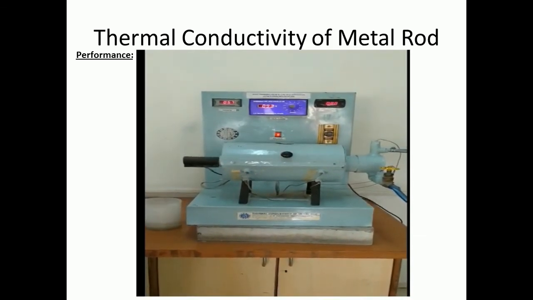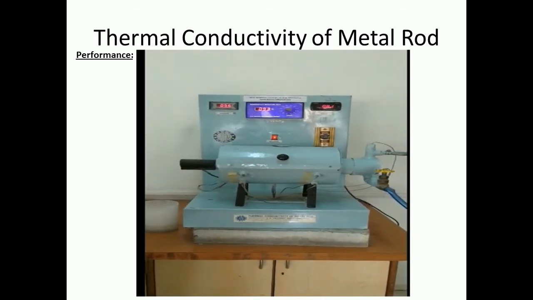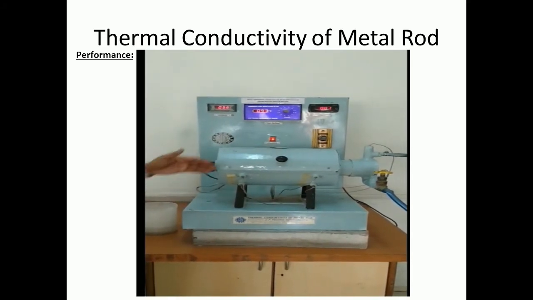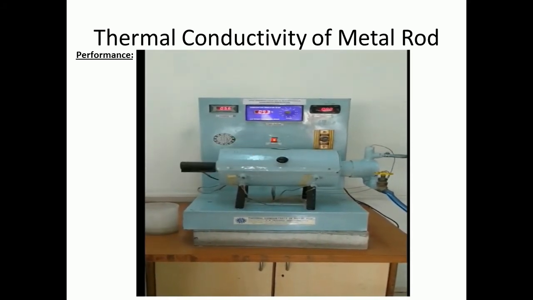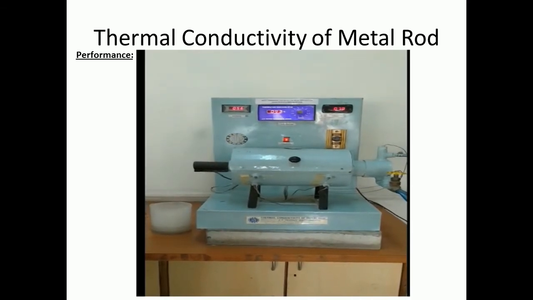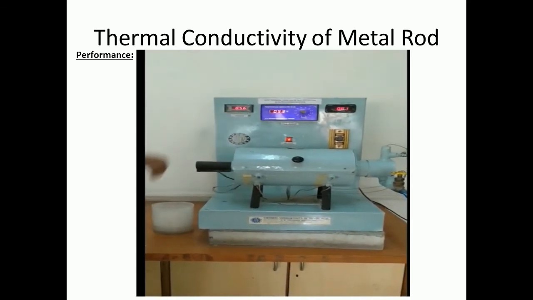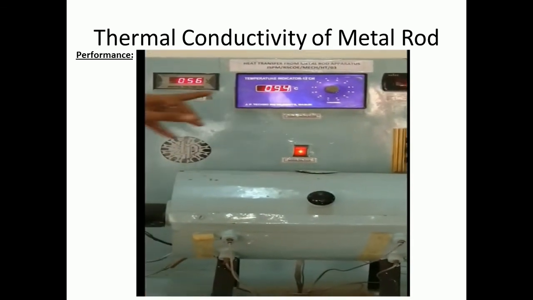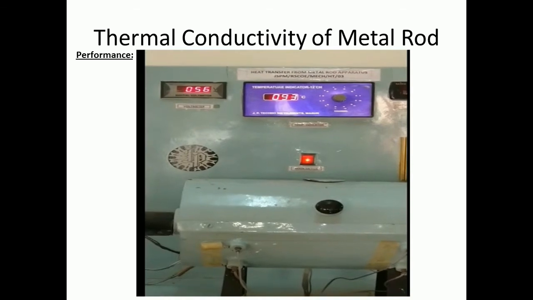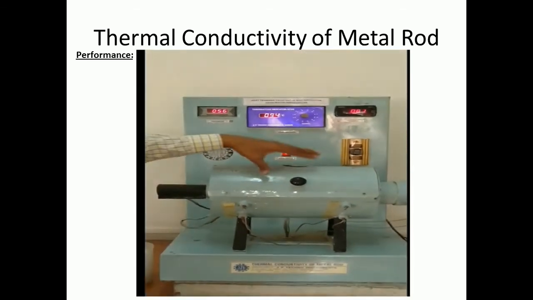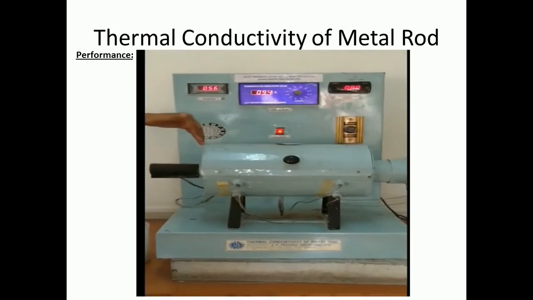So determination of thermal conductivity of metal rod. Basically in this setup, we are finding the thermal conductivity at 3 various sections: at AA section, at BB section and at CC section. We started the setup 2 hours before. You can see now the temperature is almost constant. The setup has reached steady state condition, which means temperature does not change with respect to time. Now you can see the setup. This is the cylindrical metal rod which is provided.